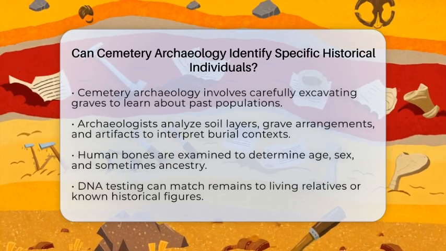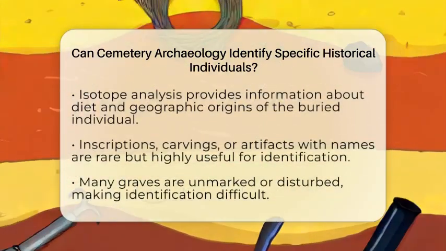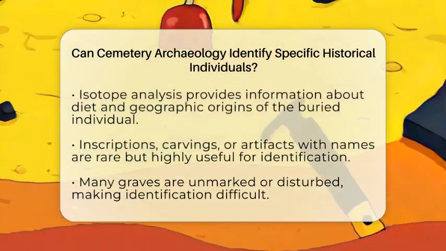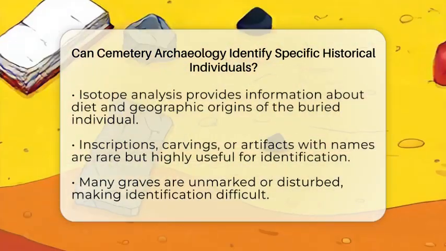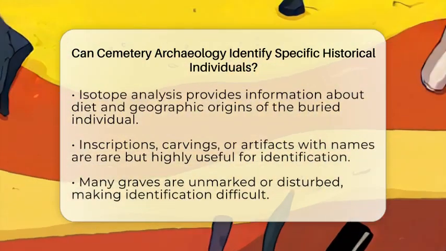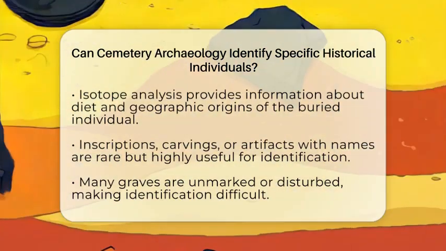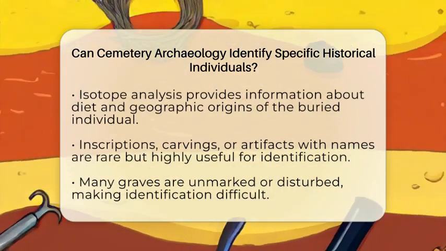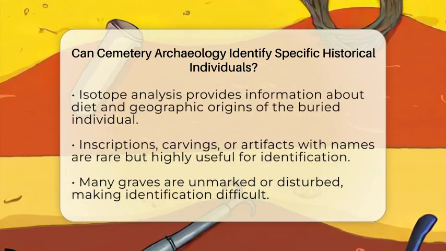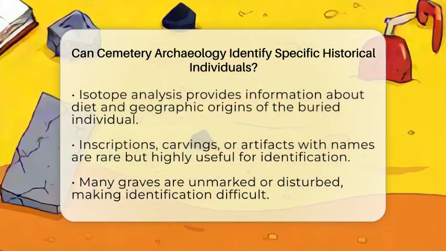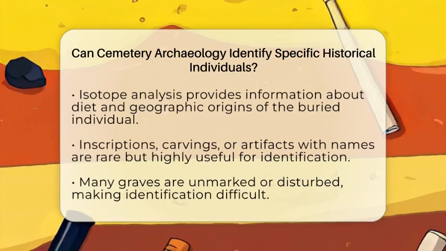To identify someone specifically, scientists often analyze the bones. They can determine a person's age, whether they were male or female, and sometimes their ancestry. DNA testing is a powerful tool that can match remains to living relatives or known individuals from historical records. Isotope analysis can also tell us about a person's diet and where they grew up, giving more context about their life. Sometimes, graves have inscriptions, carvings, or artifacts that name the individual.